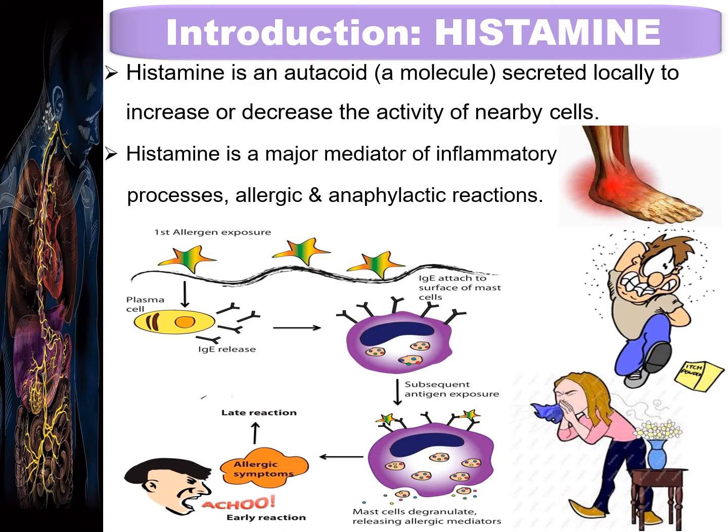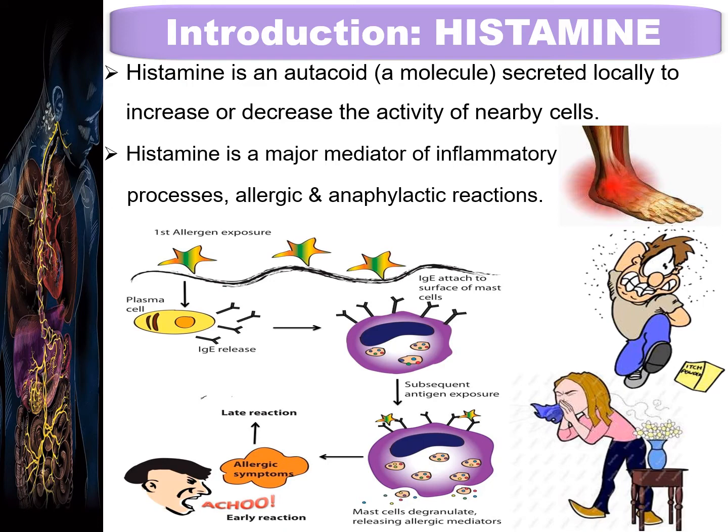cells. Afterwards, on subsequent exposure to the same antigen, these antigens bind with the IgE antibodies which are already present at the surface of the mast cell. So what happens? There is a release of the allergic mediator, histamine, from the mast cell, which is present in the granules of the mast cell.